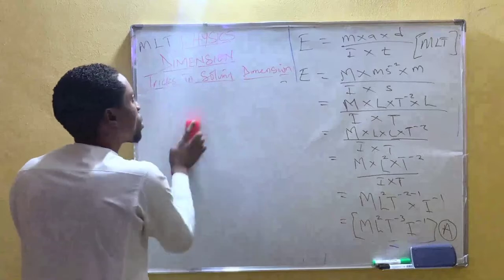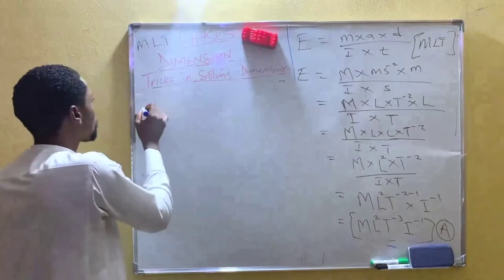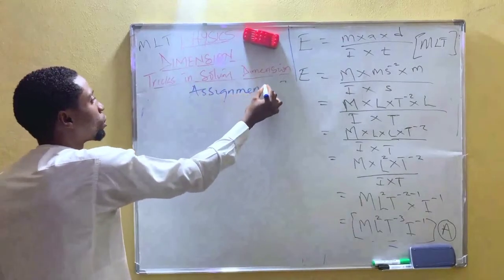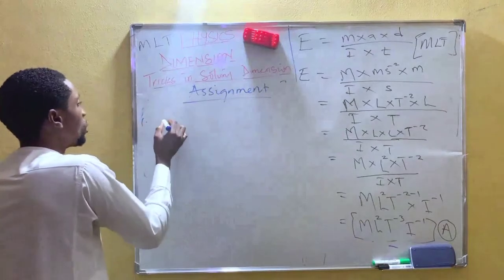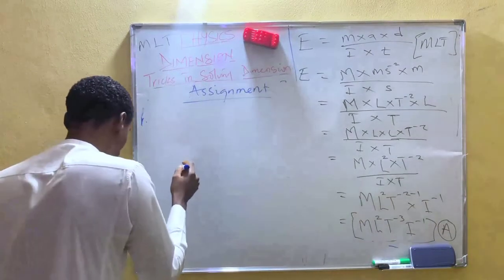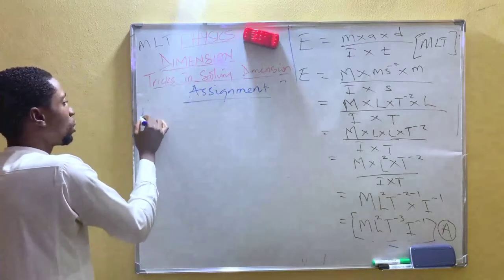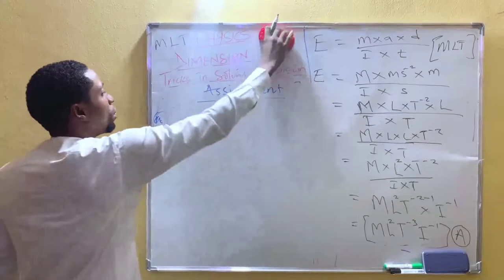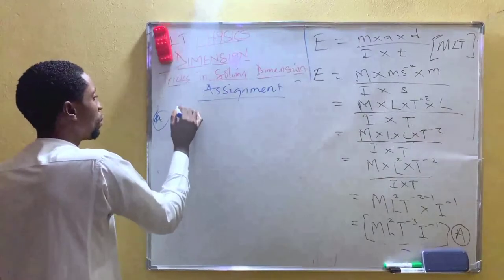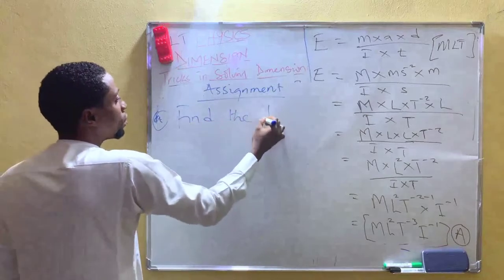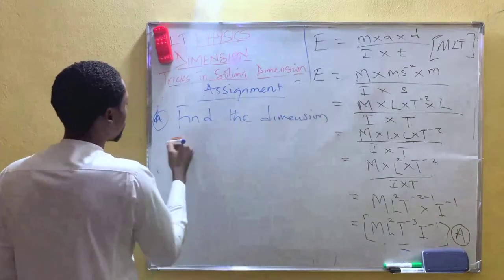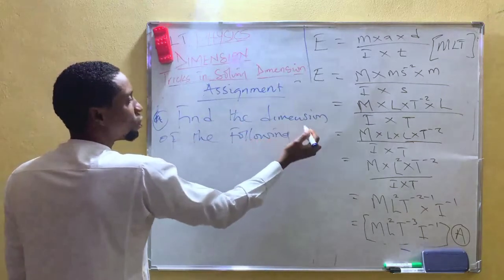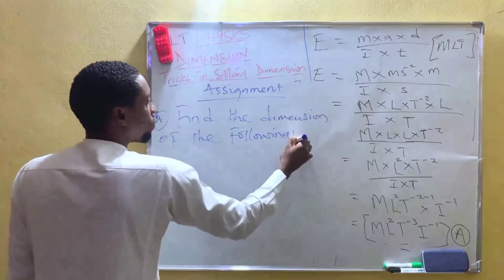You try this one at home. Find the dimension of the following physical quantities.